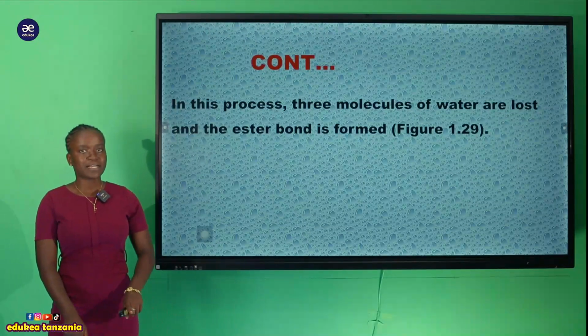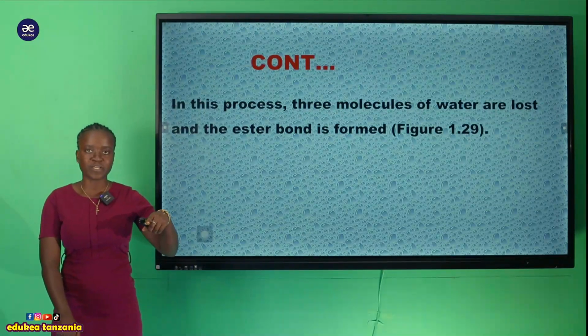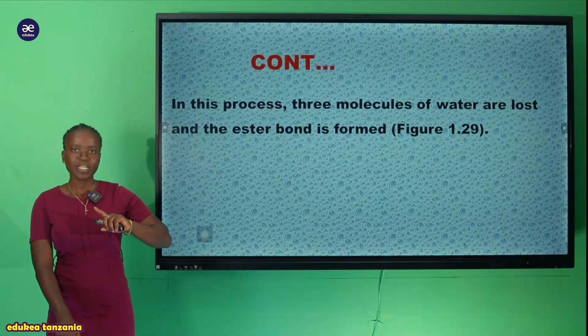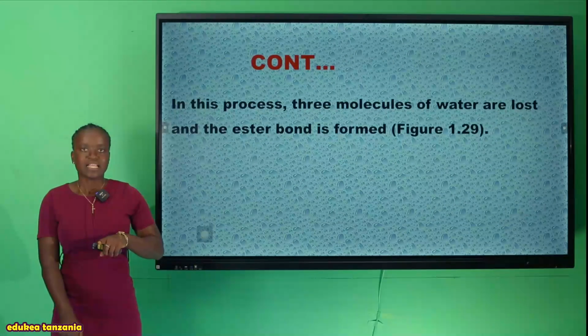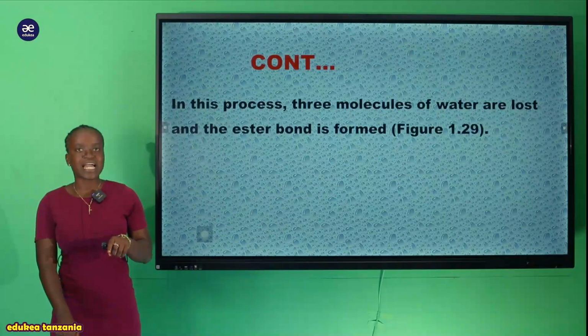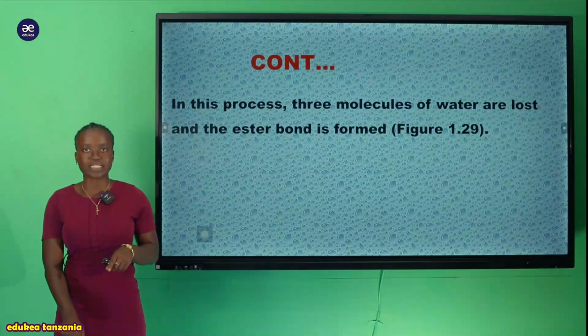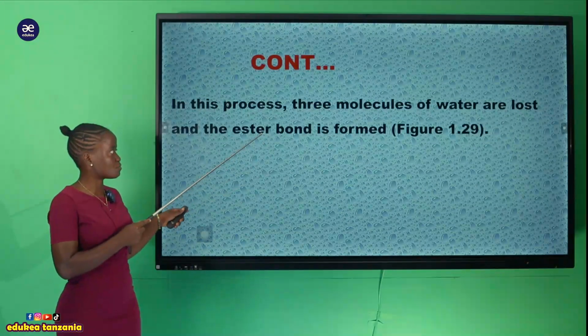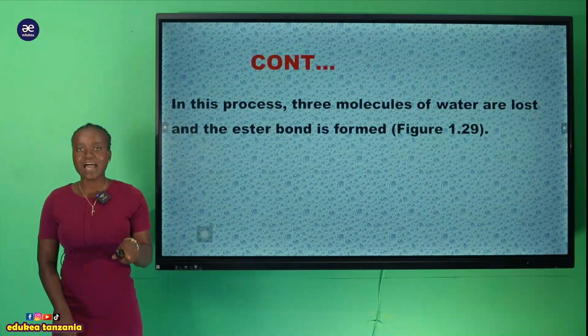Remember, while we were starting to look at the formation of lipid, we said that for the formation of lipid there must be a condensation reaction. And the condensation reaction involves the loss of water. The loss of water comes due to the formation of this bond, that is the ester bond.